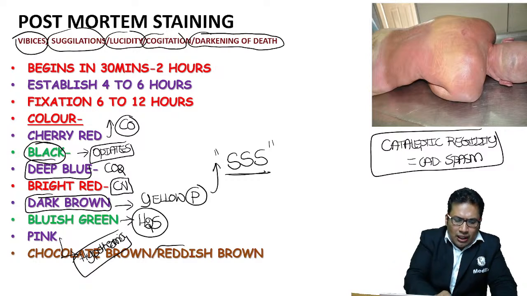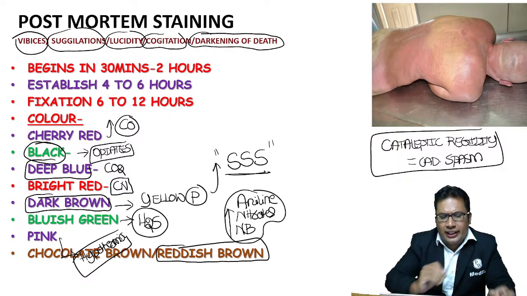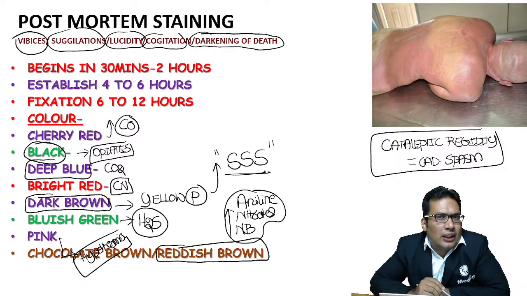Chocolate brown or reddish brown color, your answer should be aniline, nitrates, nitrobenzene. In all these conditions, it is reddish brown or chocolate brown in color.